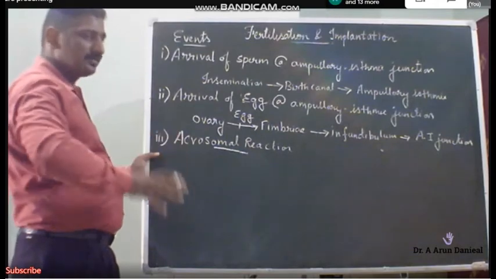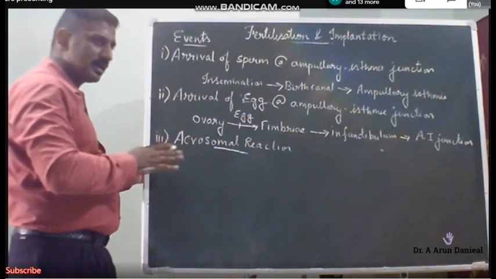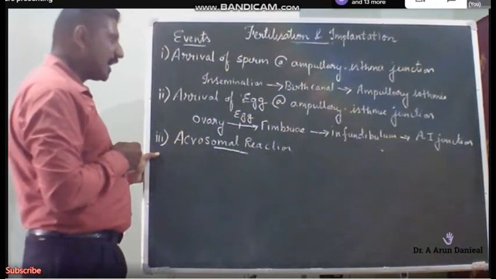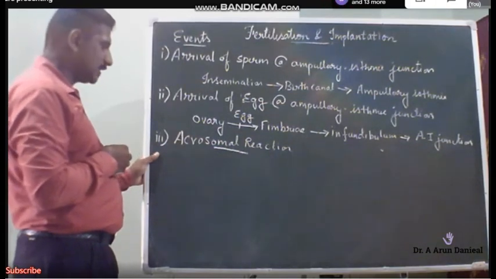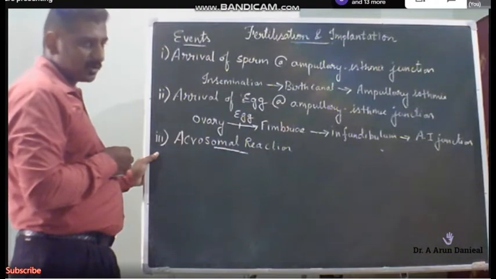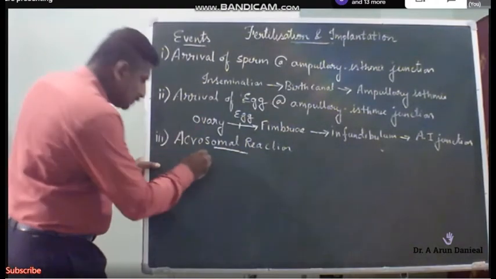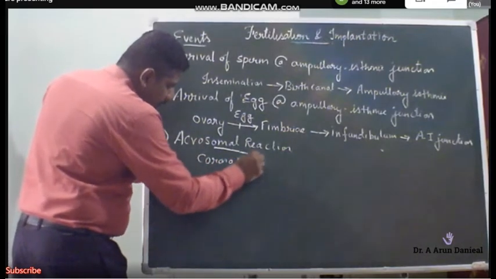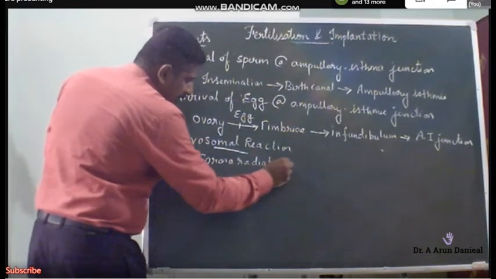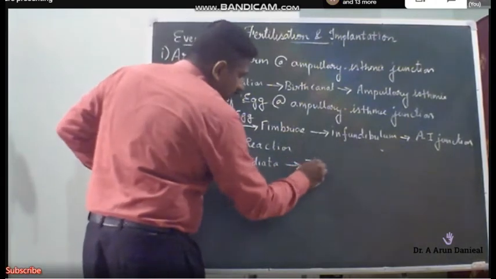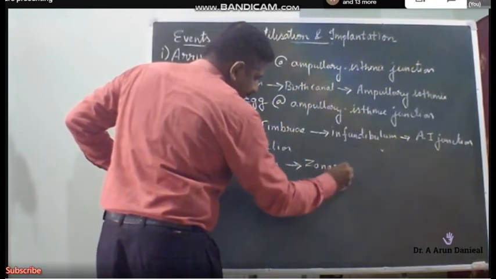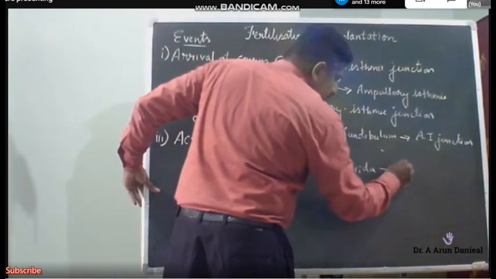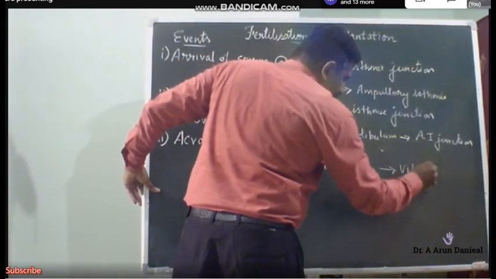Along with that, they have corona radiata digesting enzymes and zona pellucida digesting enzymes. In the acrosomal reaction, the enzyme secretion of the acrosome will corrode the corona radiata, then it goes to the zona pellucida, and from the zona pellucida it goes to the vitelline membrane.